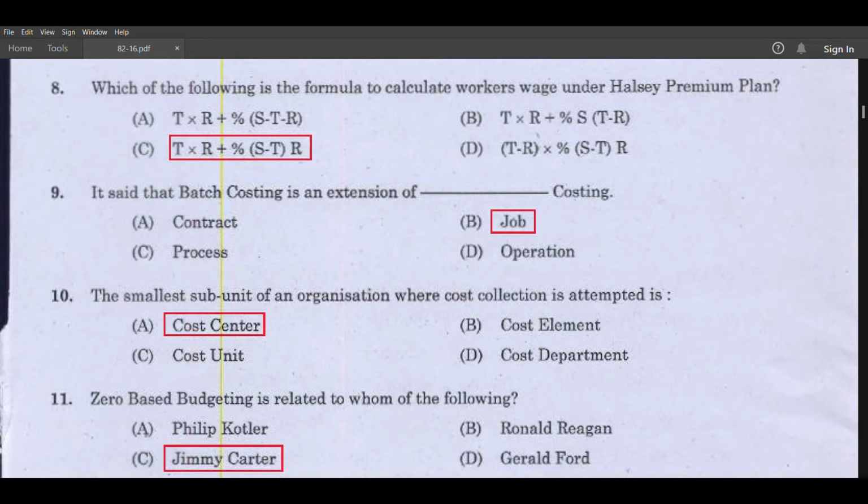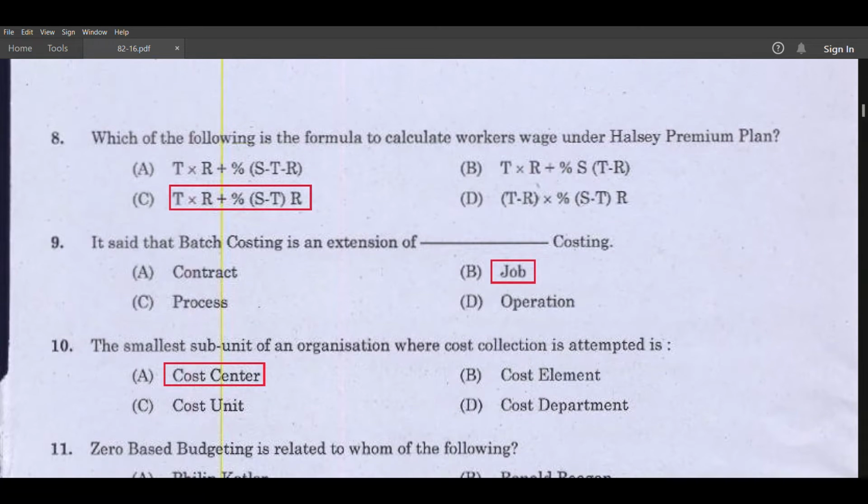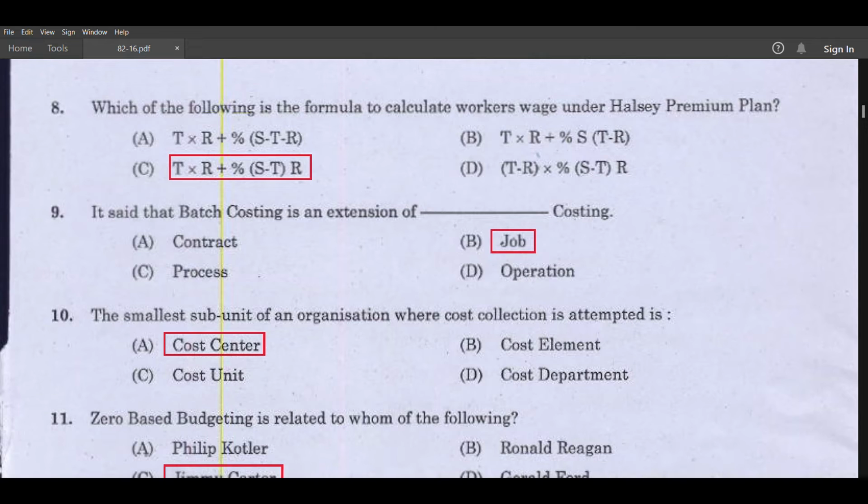Which of the following is the formula to calculate workers' wage under the Halsey premium plan? T into R plus percentage of S minus T into R. It is said that batch costing is an extension of dash costing. Answer: it is said that batch costing is an extension of job costing.